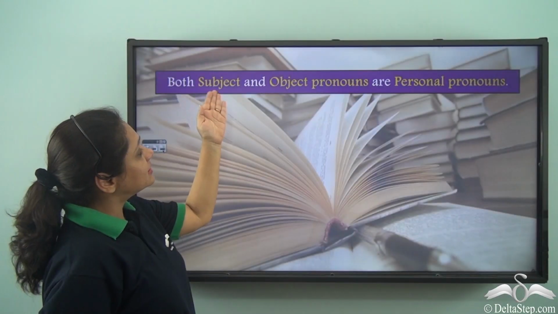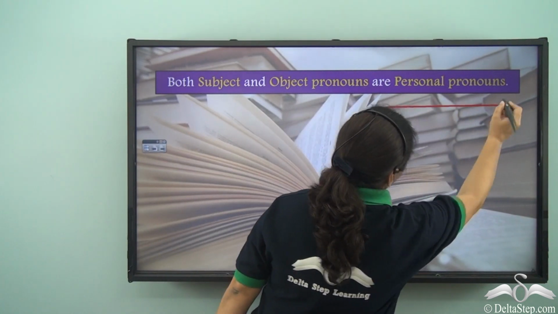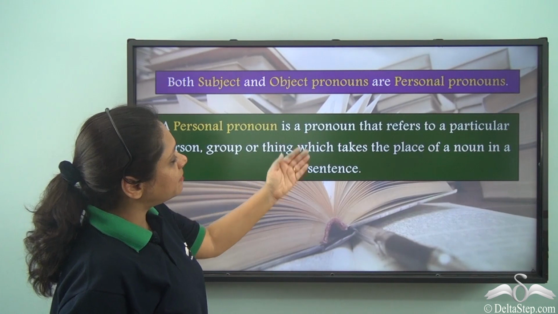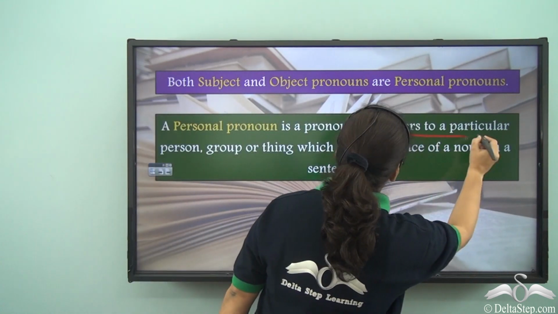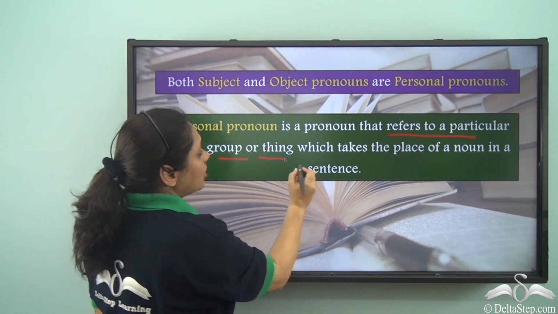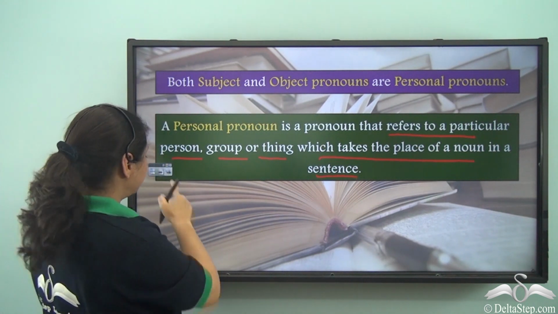Both subject and object pronouns are personal pronouns. A personal pronoun is a pronoun that refers to a particular person, group or thing which takes the place of a noun in a sentence.